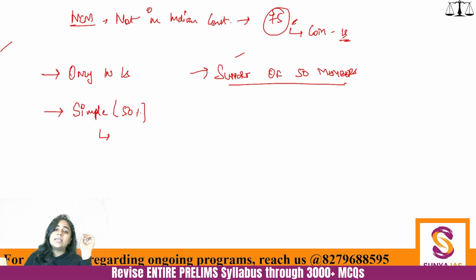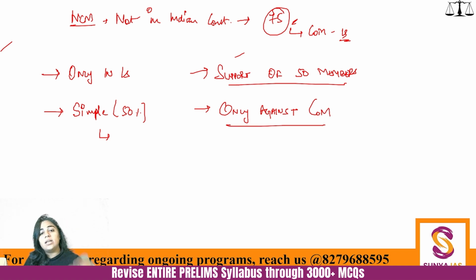Again, another thing that you need to write is that no confidence motion can be passed only against the entire Council of Ministers. Only against the entire Council of Ministers, not against a single member. Okay, we will talk about other motions like the censure motion, etc. These are the motions which can be passed against individual ministers also. But this no confidence motion, that cannot be. It will be presented only against the entire Council of Ministers.